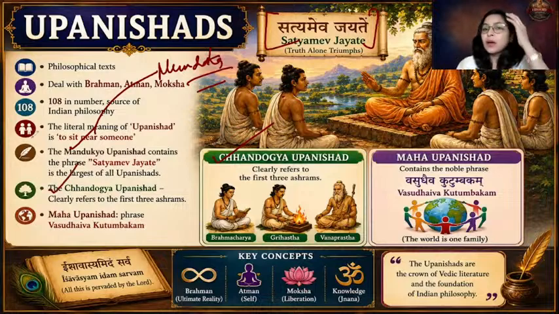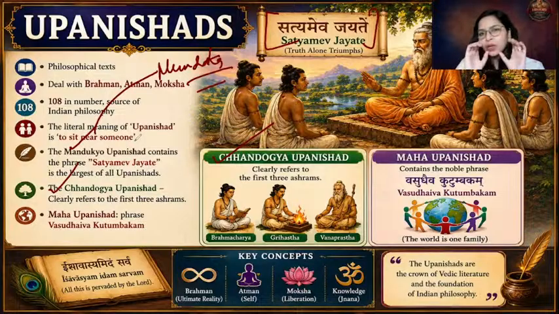And the next is Maha Upanishad. From Maha Upanishad comes the phrase Vasudhaiva Kutumbakam, which was the tagline of India's G20 presidency. So in 2022, the G20 presidency came to India, right? And so India's tagline was this Vasudhaiva Kutumbakam, taken from Maha Upanishad. So please remember these important details because such questions frequently come in prelims.